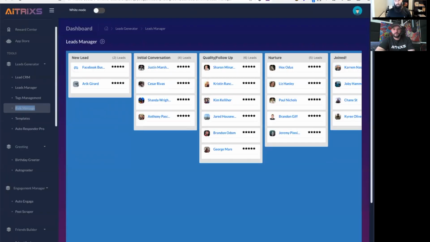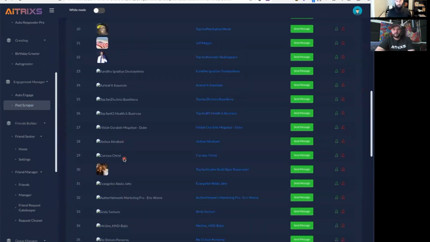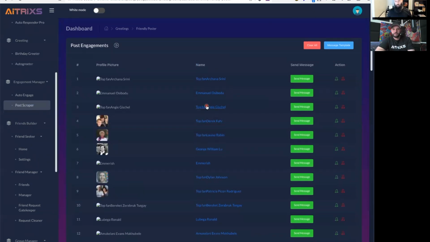Now, this is, again, just for time, I've already done it for this one. And so when you bring these people in, you can then send them messages. You can add them as friends. You can automatically message them with a template, so on and so forth. So those are just a couple of the various ways that we have to find those ideal clients in Facebook groups, on influencer pages, to find those people that would be your ideal client and bring them into the software. So that's the first step in terms of finding those ideal clients.